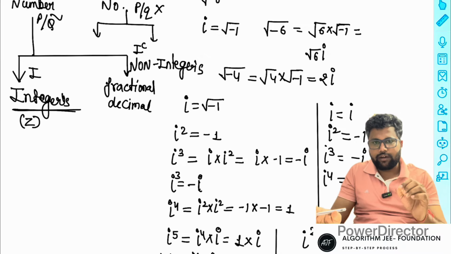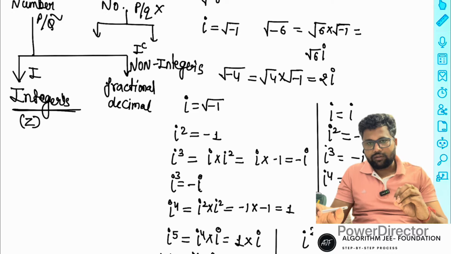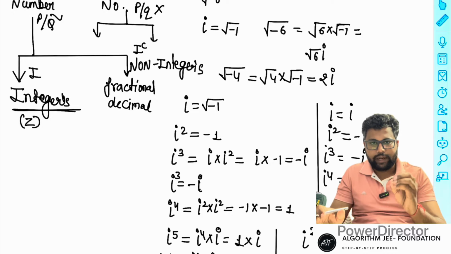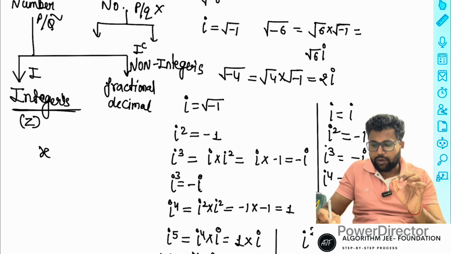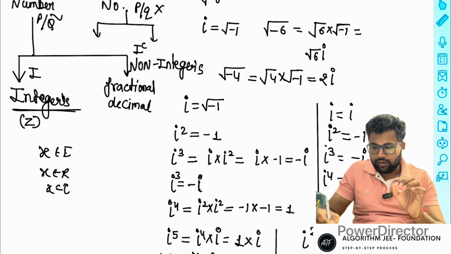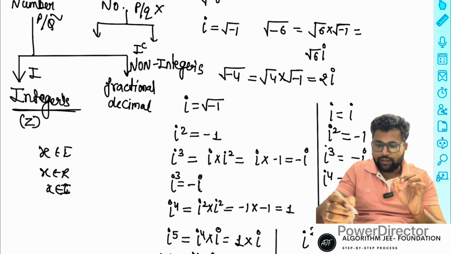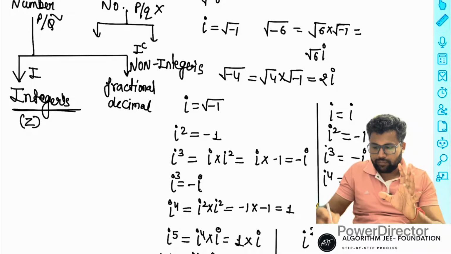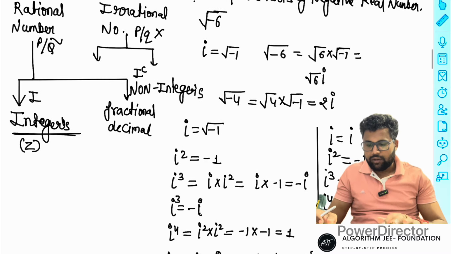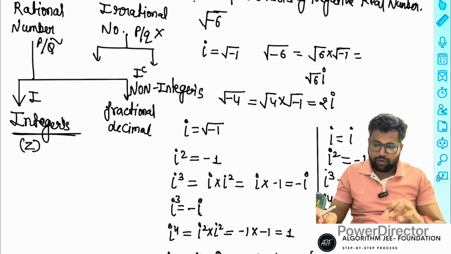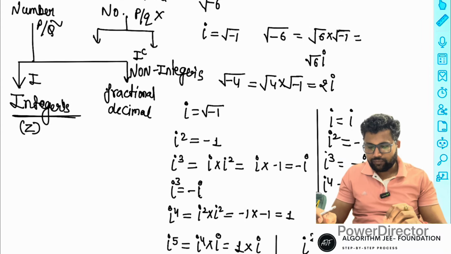Sometimes questions in JEE directly use notation, like X belongs to E, X belongs to R, X belongs to I. So if you know the notation, then it is easy. Otherwise, how do you recognize those values?